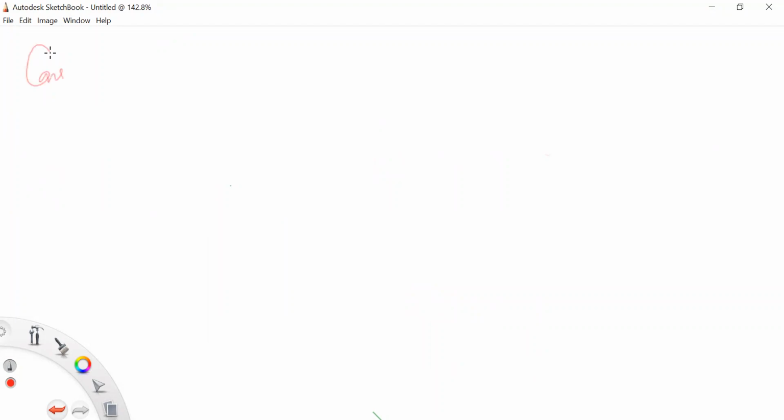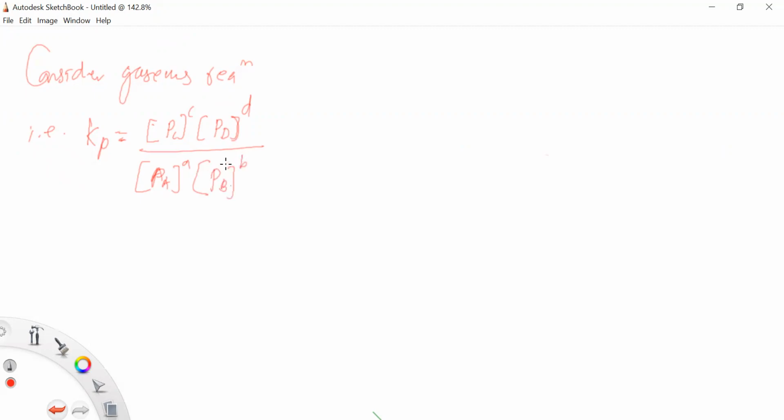If you consider general reactions, we consider gaseous reactions, and for this equilibrium constant, that is Kp in terms of partial pressure, the equation is given as, याच्यासाठी जर आपल्याला इक्वेशन लिहायचं असेल तर, Kp is equal to Pc raised to power c into Pd raised to power d upon Pa raised to power a into Pb raised to power b. So this is your equation number 1, right?